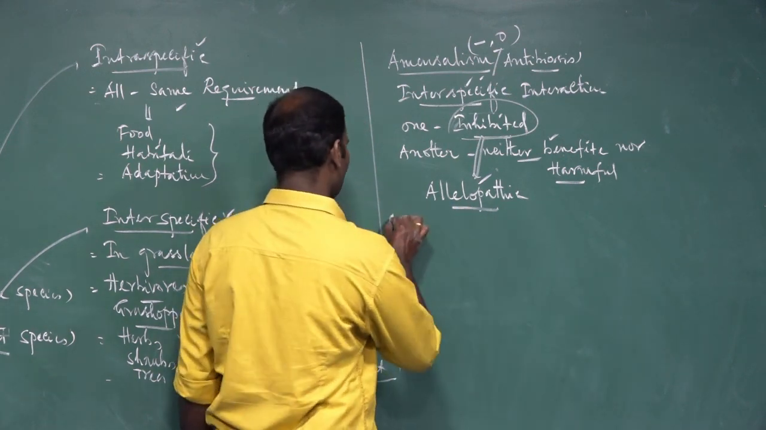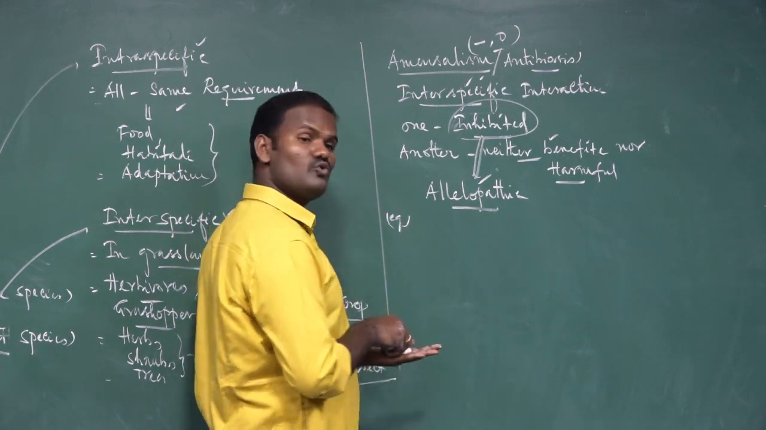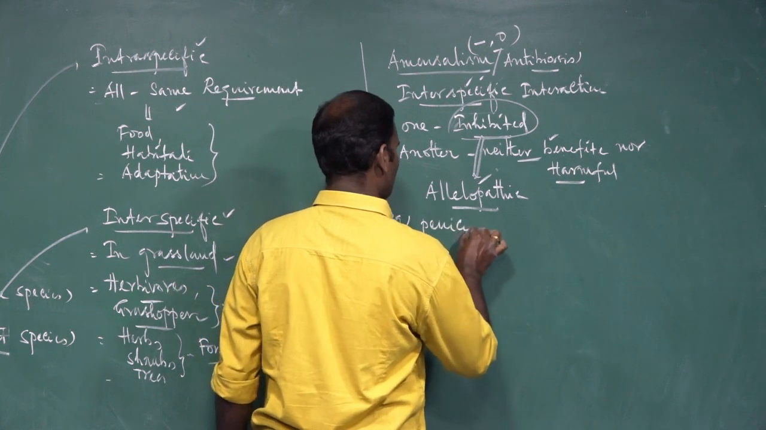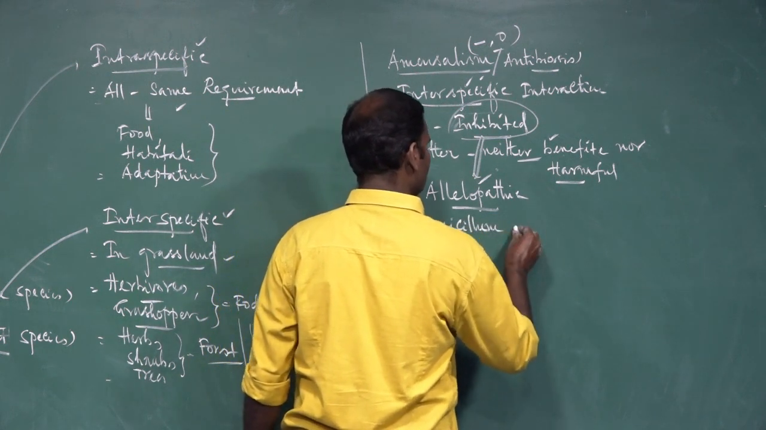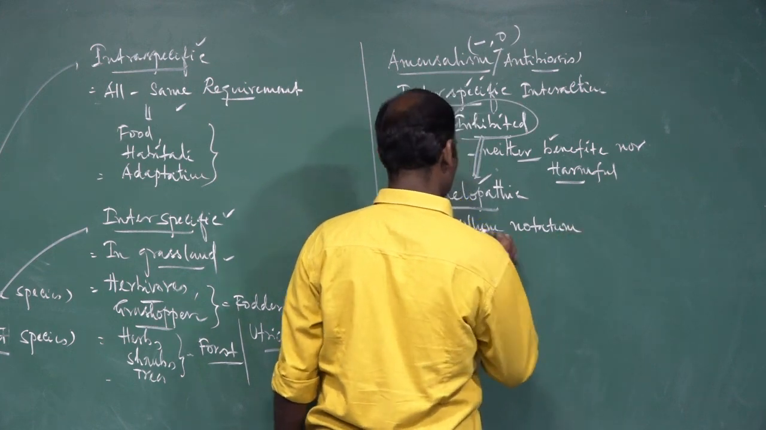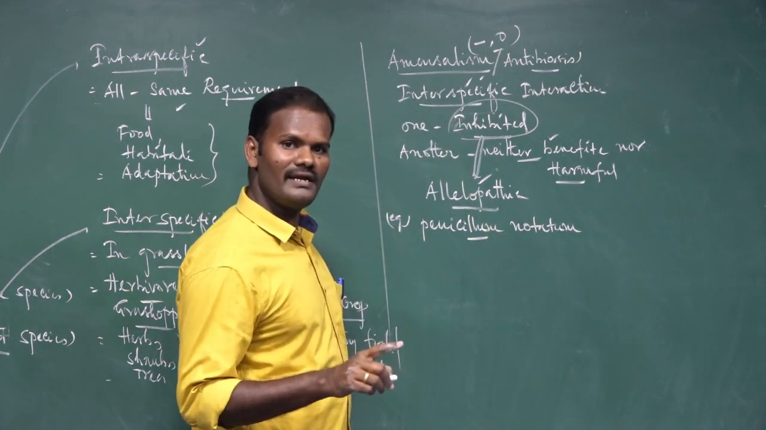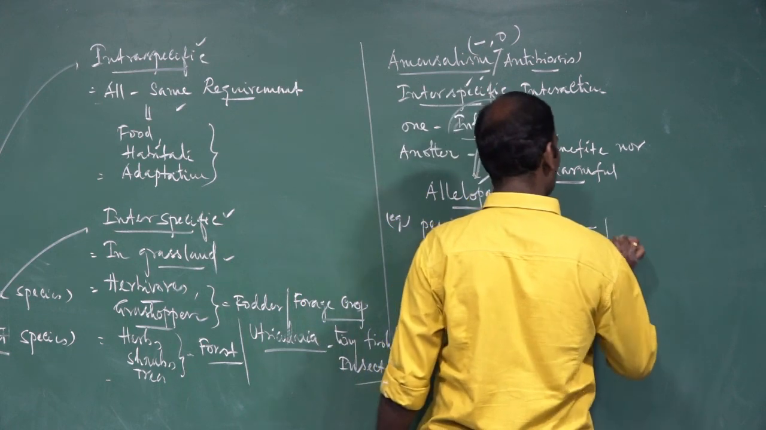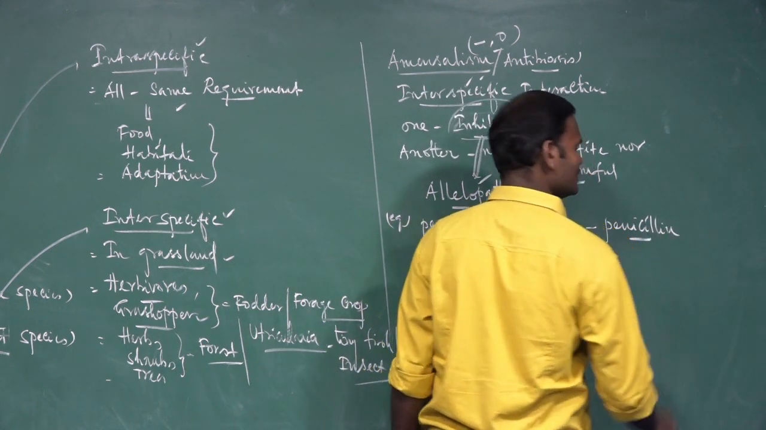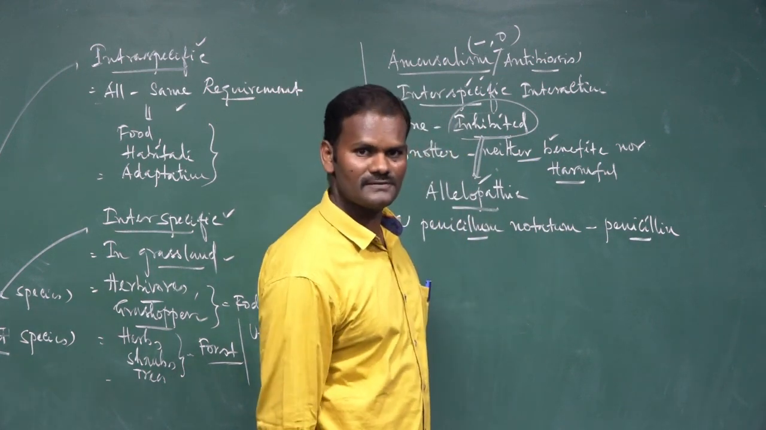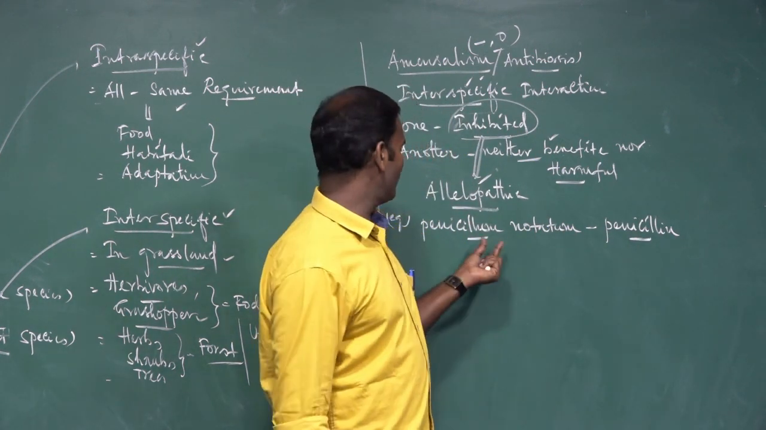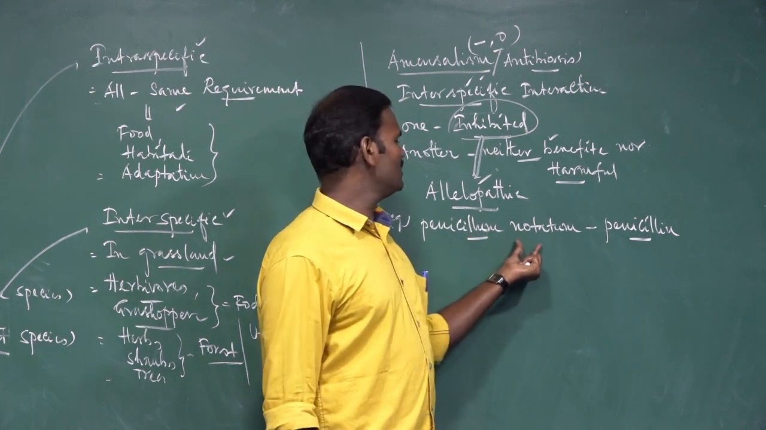A very good example: Penicillium notatum, it is a fungus. It secretes a substance called penicillin. It is a very good antibiotic. It is a drug, the queen of drugs. It is called penicillin, produced by a fungus called Penicillium notatum.